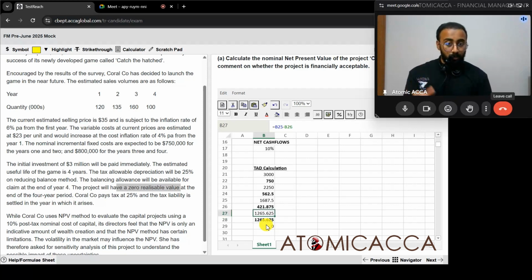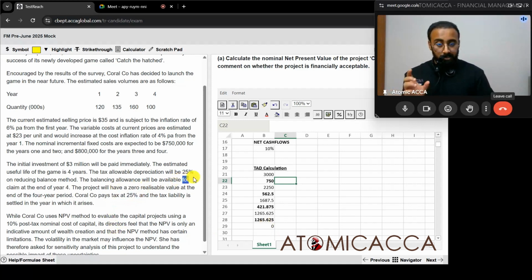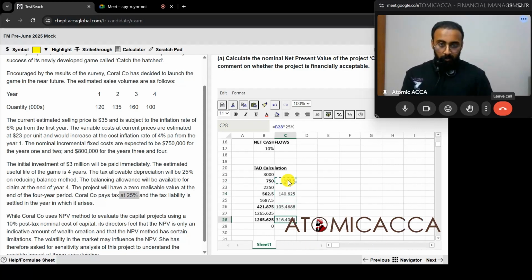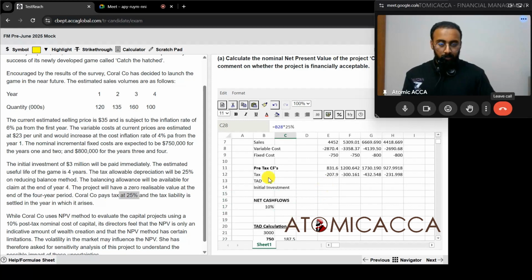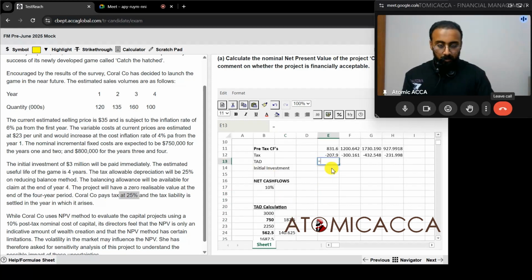Next thing what I have to do, these figures I have to multiply by the tax rate. Depreciation into tax rate is called the TAD, the benefit. So depreciation multiplied by 25% tax rate, copy it for the second year, copy it for the third year, copy it for the fourth year. So now we got all the TAD figures. What do we have to do? We have to write it as the positive amount over here.